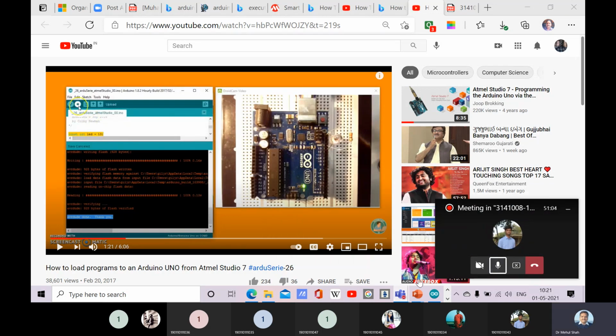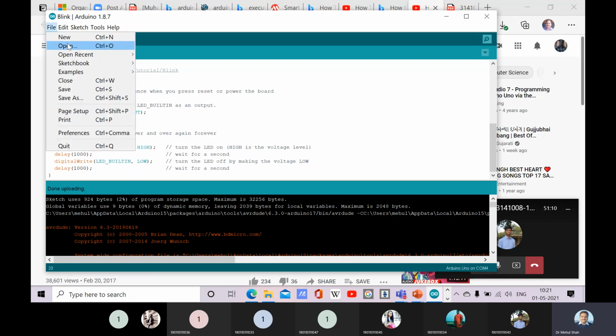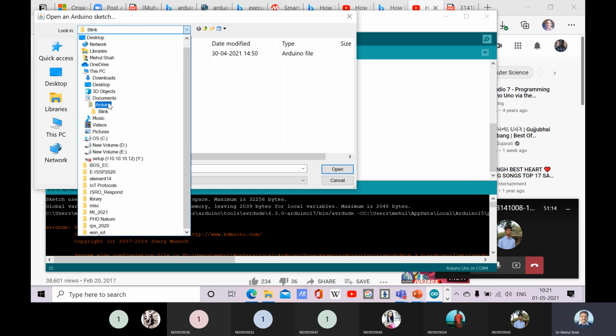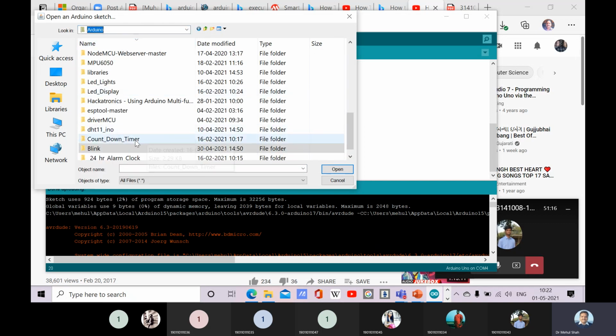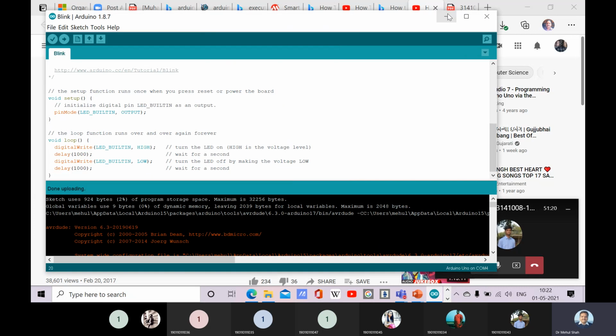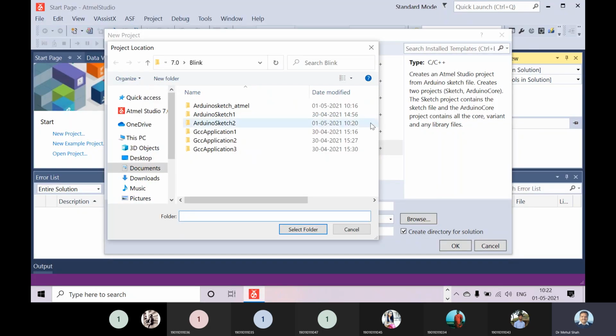There is one modification required. We are storing this Arduino code in a Blink folder. Now, where is the Blink folder? If we see the Blink folder, it is inside Arduino, right? So Arduino Blink. This link we have to mention over Atmel.